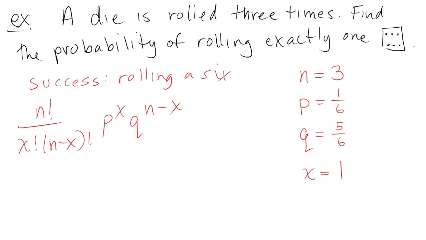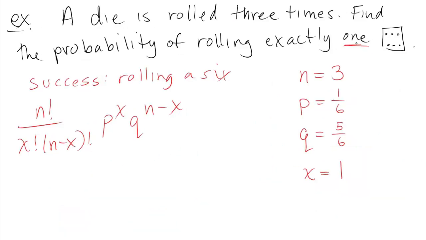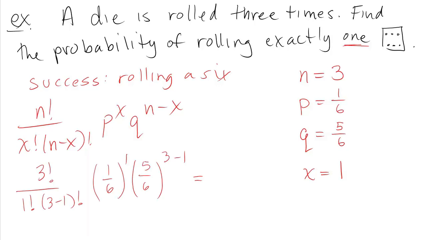Well, X is the number of successes, and we're interested in the probability of rolling exactly 1 6, so X is 1. If this had said find the probability of rolling exactly 2 6s, then X would be 2. That's what we did in the previous example. We wanted to know the probability that the coin came up heads exactly twice, and that's why X was 2. Here we want to know the probability of 1 success, so X is 1. And the rest of this is just number crunching. Then you plug the numbers into the formula, and now you just have to do the calculations.